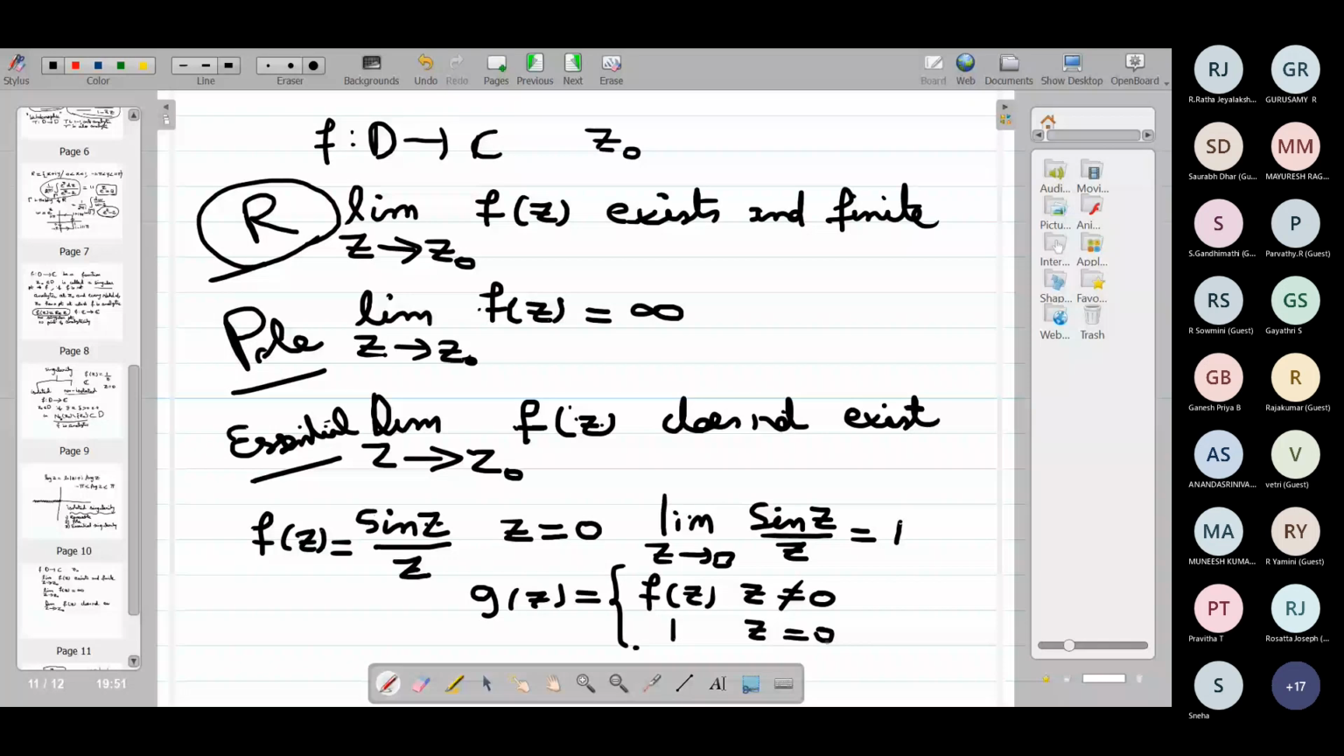Okay, so next is pole. The definition is there: if at that point the limit goes to infinity, then it is called a pole. If the limit does not exist, it is an essential singularity. So can you give me an example of an essential singularity?